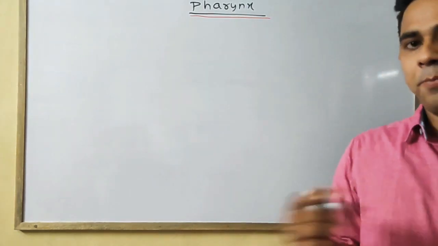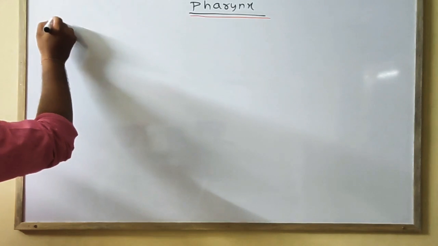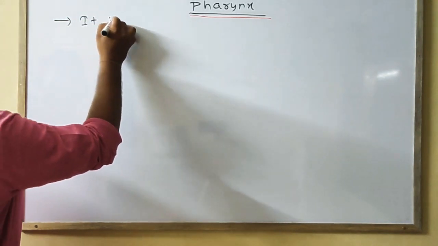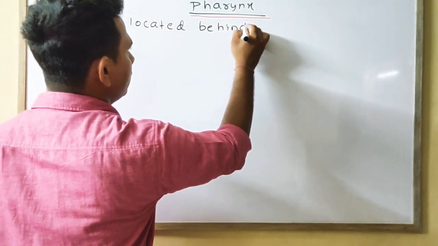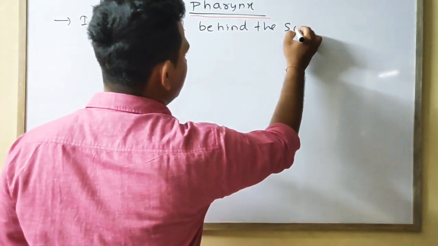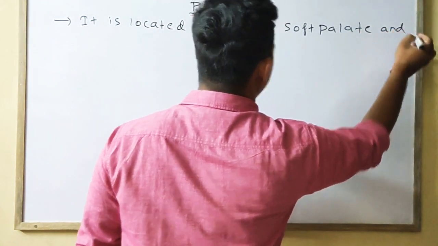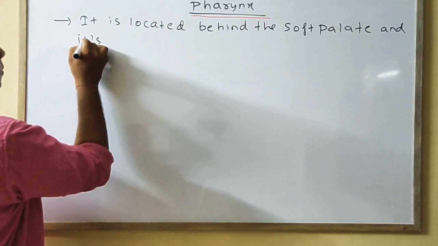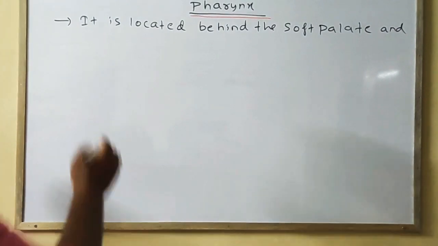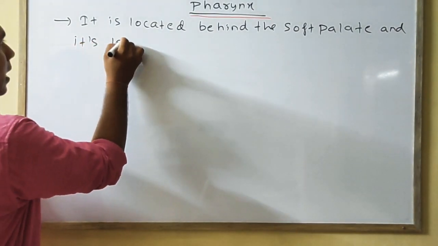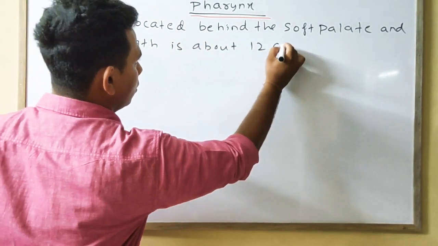Pharynx is located behind the soft palate and its length is about 12 cm.